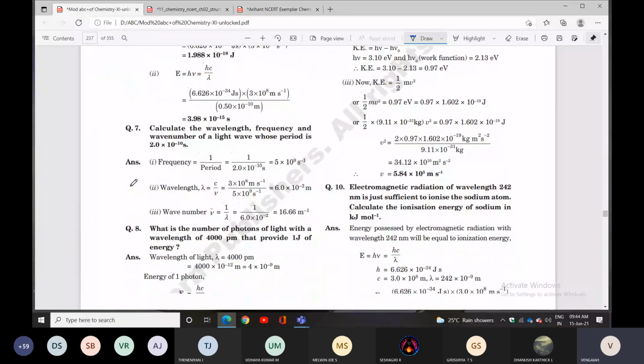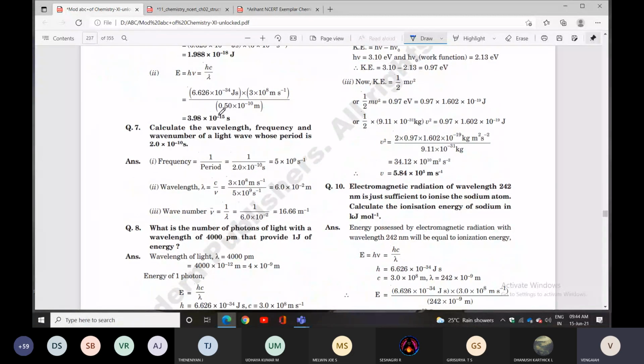Calculate the wavelength, frequency, wave number. Same thing. What is given? The wave number of light is given, whose period is given: 2 into 10 to the power minus 10 seconds.